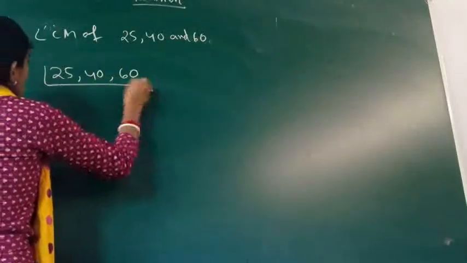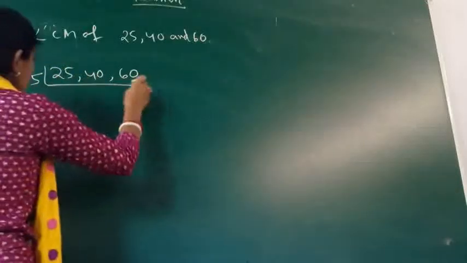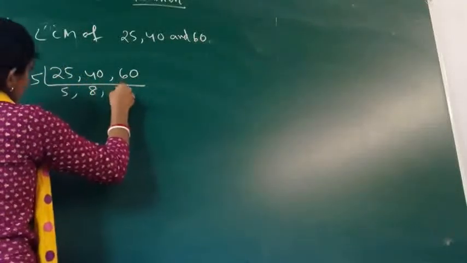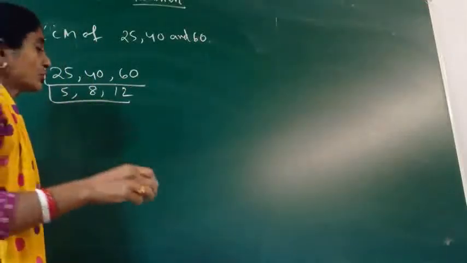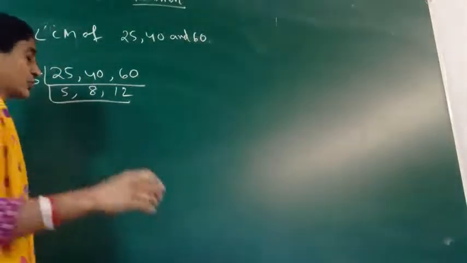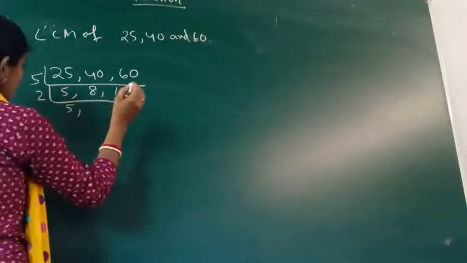Yes. So here by 5. All of them are divisible by 5 as the last digit is 5 or 0. So 5 5s are 5, 5 8s are 5, 5 2s are... Here I can see, as we are going for the LCM, if at least 2 numbers are divisible, we can go for that. So here go for 2. Yes, always try to go for the prime number.